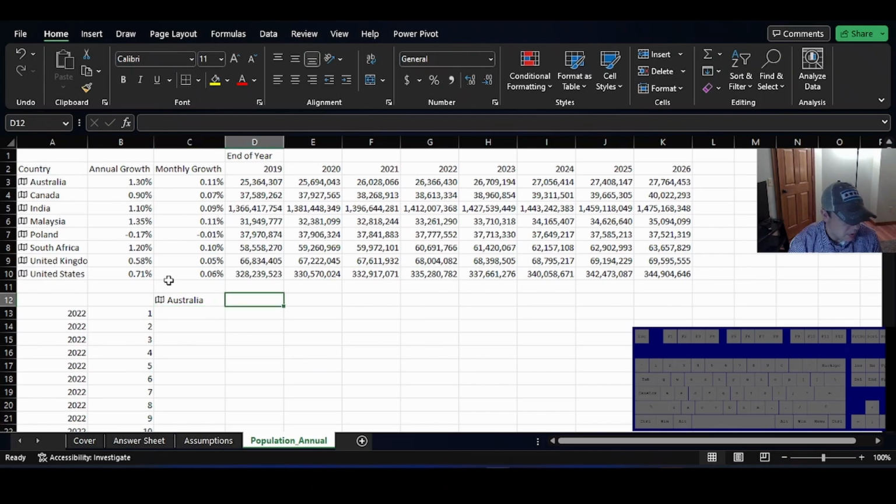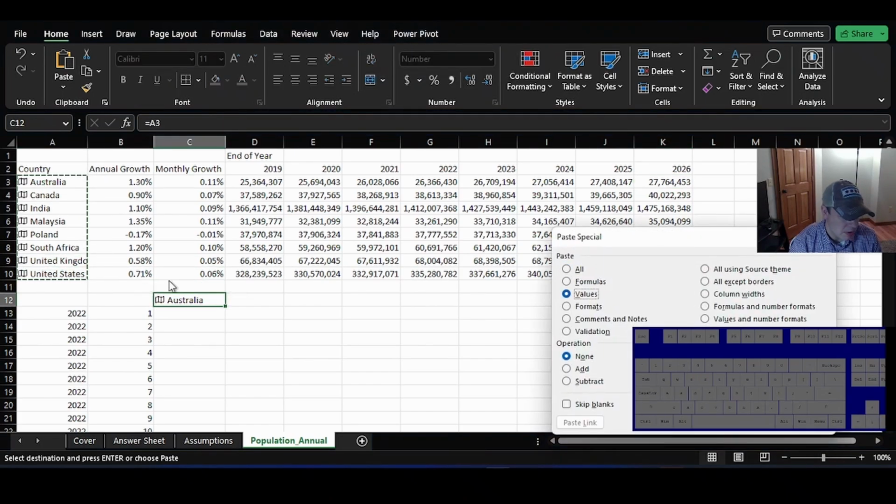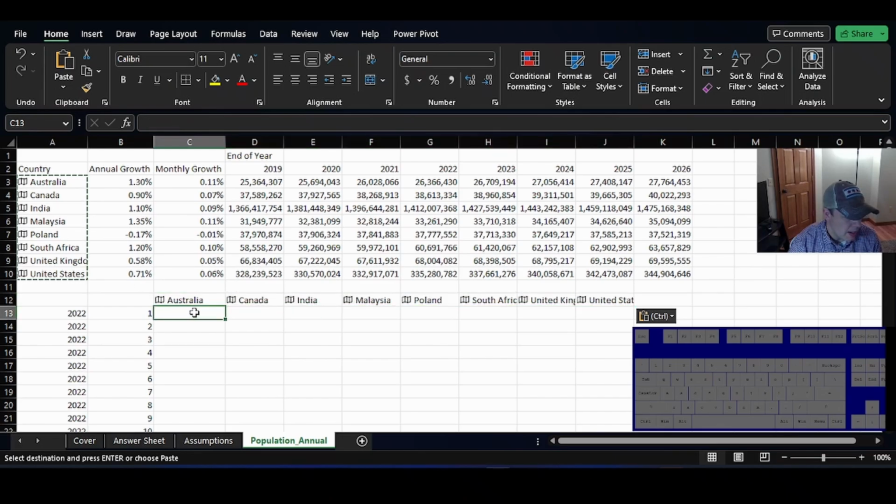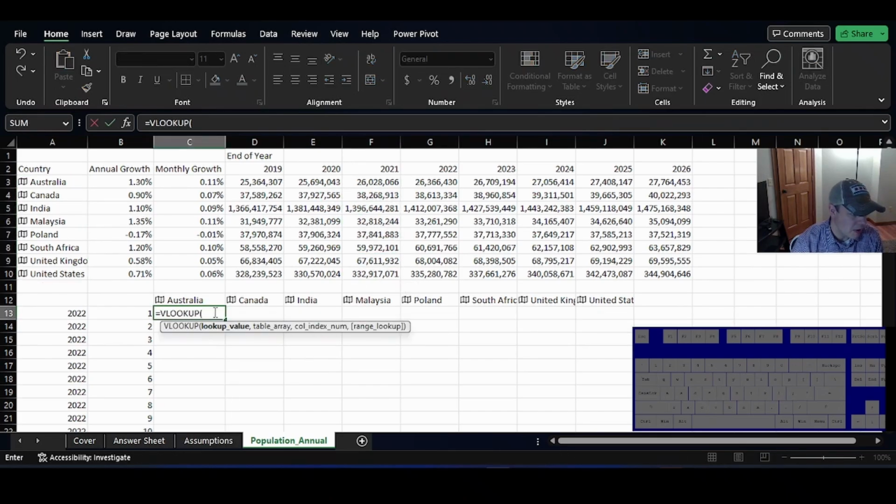I wonder if there's 2. Well, doing values and transpose. There's that, right? And so we're going to start with 2021, which is basically here, right? So this is the end of 2021, which is the first month of 2022. So equals VLOOKUP, that, right?